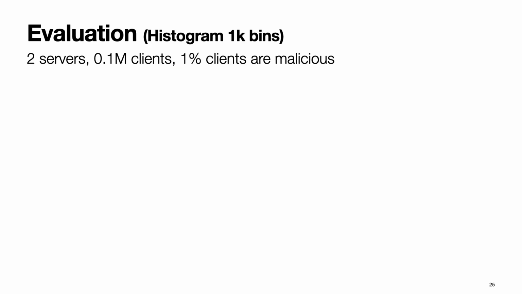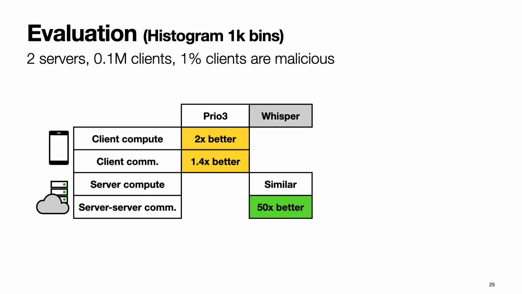Okay, so moving on to evaluation. Here I'll show you numbers for a histogram with 1,000 bins. There will be 2 servers, 100,000 clients. 1% of these clients will be malicious. And I'll compare Whisper with the prior best system, Prio 3.